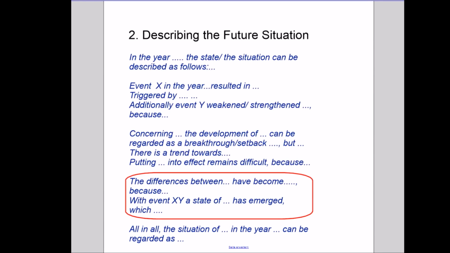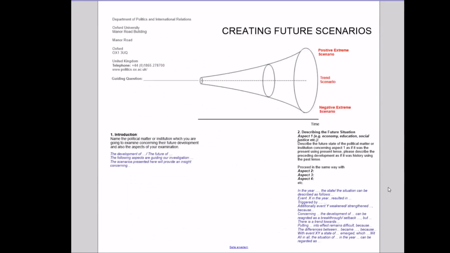The future becomes alive. This part of the text is structured by the indicators that are used to make the differences between the possible developments visible. On the basis of the described differences, a negative and a positive extreme future scenario can be invented, and a trend scenario as the most probable future scenario can be deduced by judging the likelihood of the predicted developments.